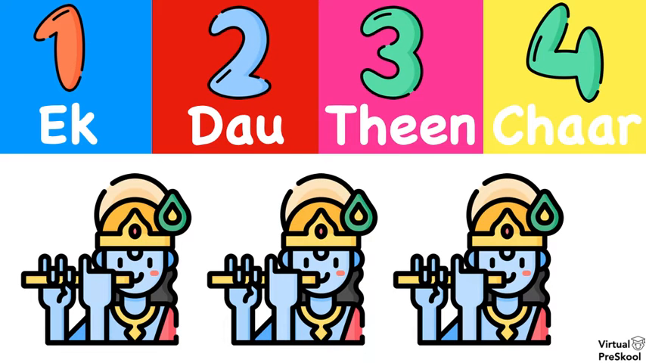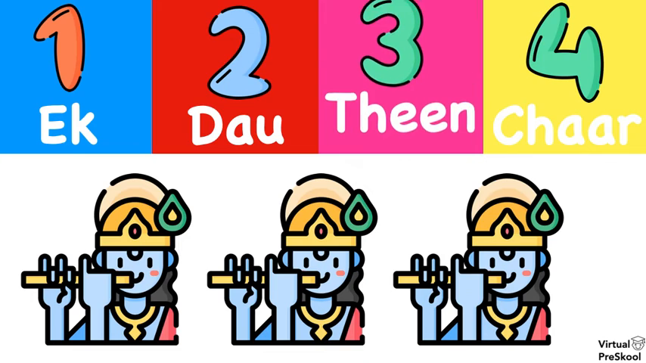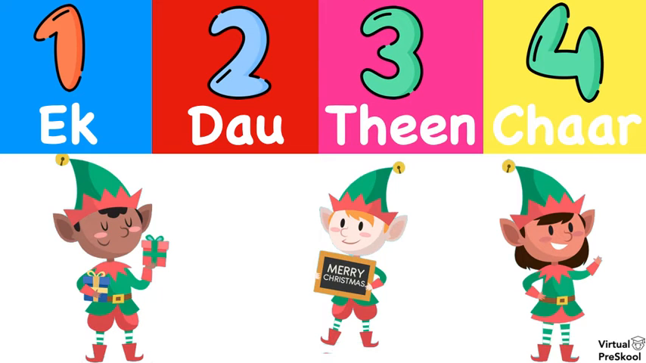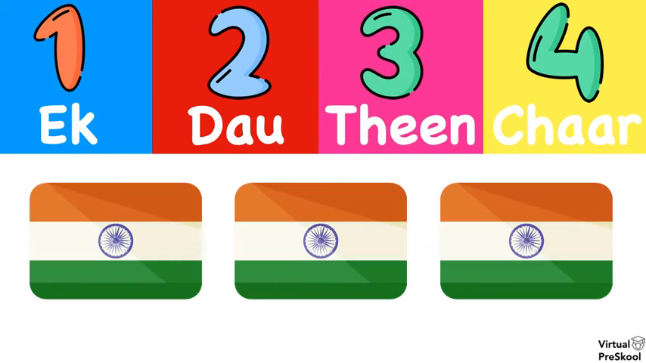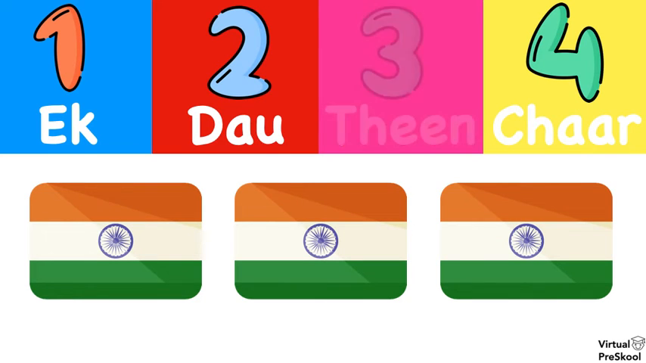There are 3 Krishnas. How do we say 3 in Hindi? Ek, do, teen, or char? Teen. There are 3 elves. What's 3? Ek, do, teen, char. Teen. There are 3 Indian flags. What's 3? Ek, do, teen, char. Teen.